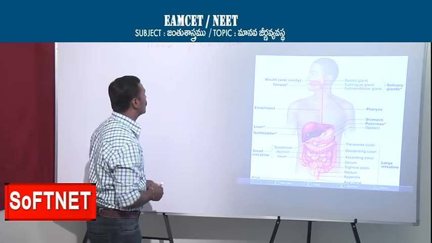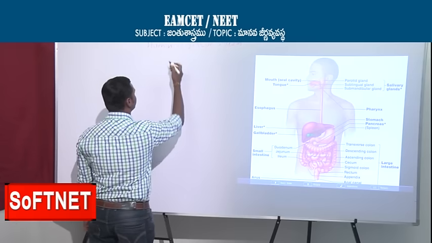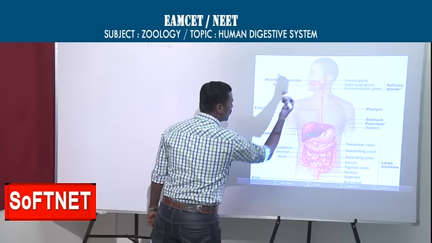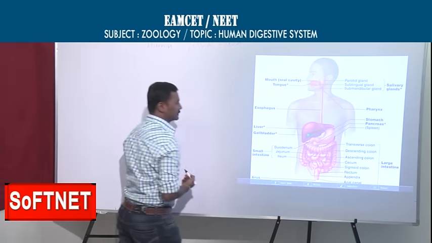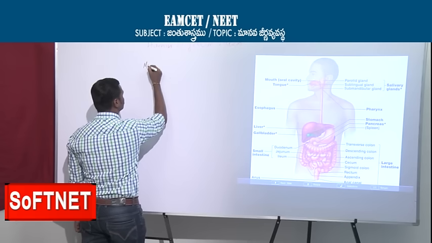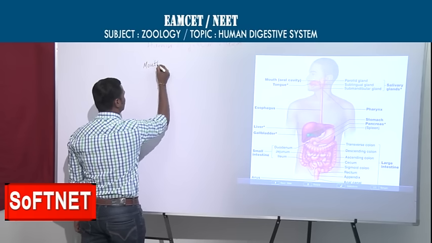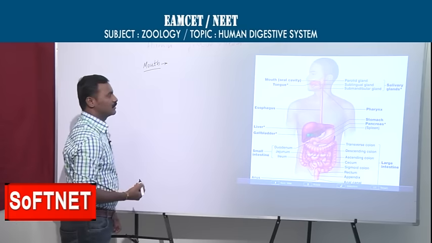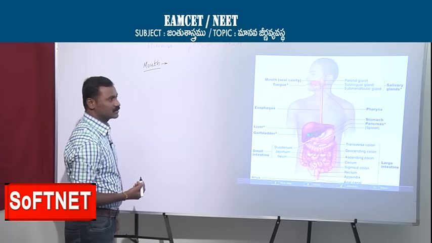Now we are going to see the digestive system, which starts with the mouth and ends with the anus. First we will see the mouth.